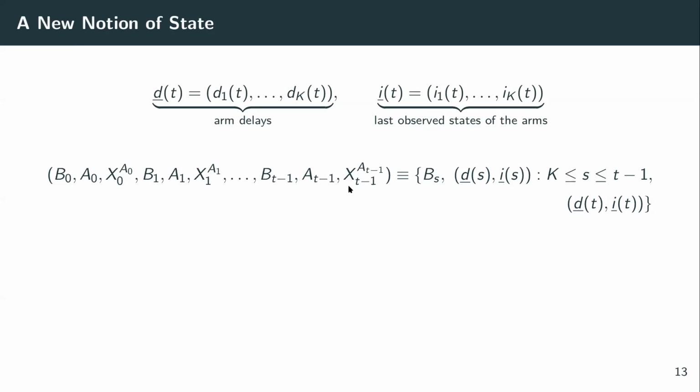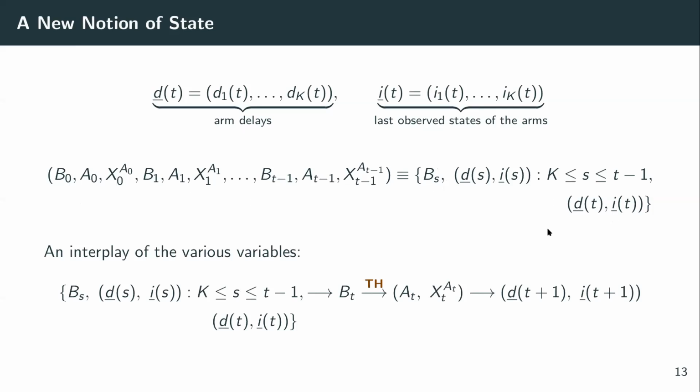Notice that giving the entire information about all the intended arm pulls, actual arm pulls, and the observations obtained up to a certain time is equivalent to giving the information about the intended arm pulls, the delays, and the last observed states. So there's a nice interplay of the various variables going on here.